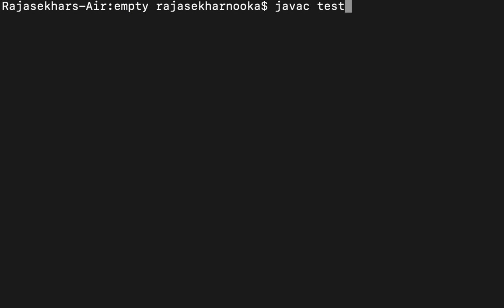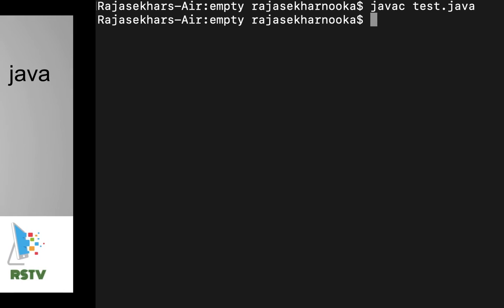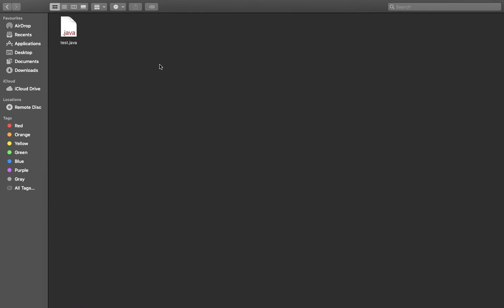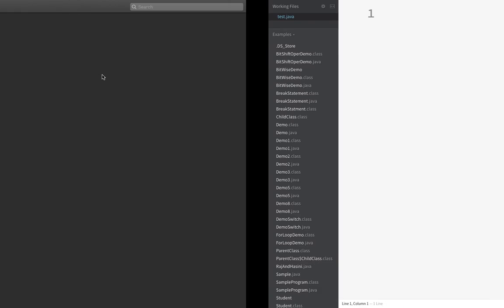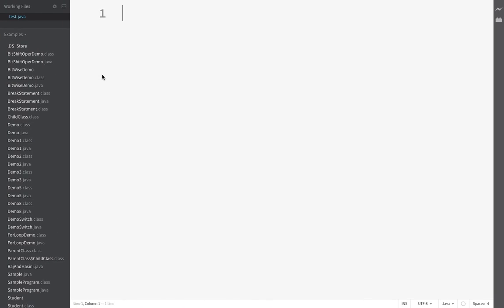javac test.java. See, compiled successfully. We'll see whether it created a .class file or not. See, test.java only is there. It doesn't create a .class file. Why? Because there is no class inside the source file. The .class file is not there because in that source file we didn't add a single line of code. That's why it didn't create the .class file.